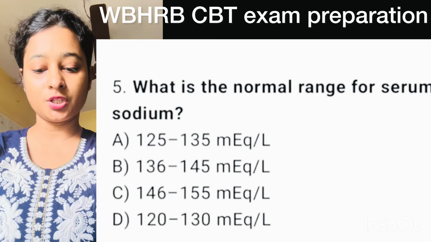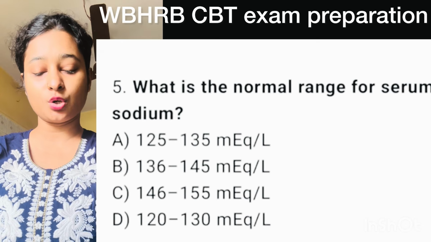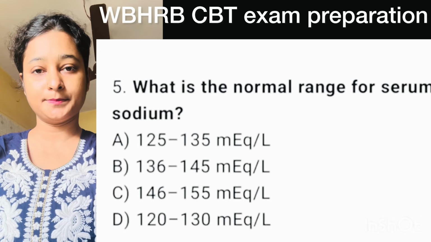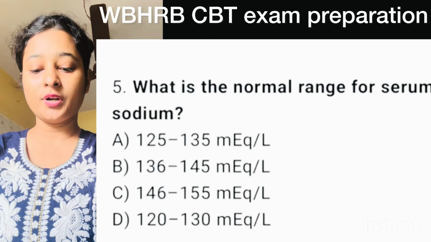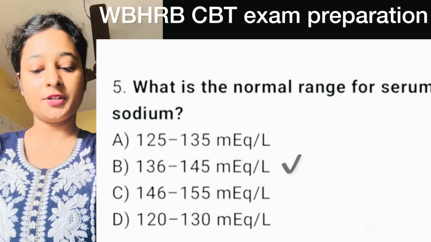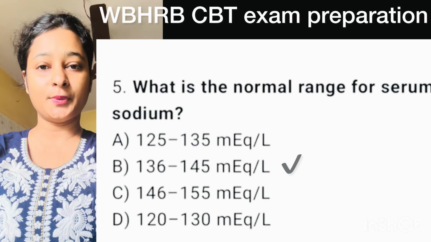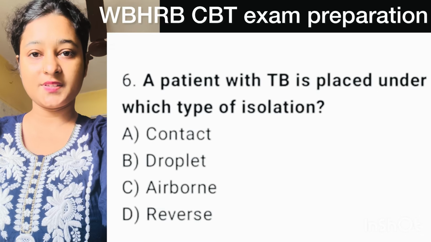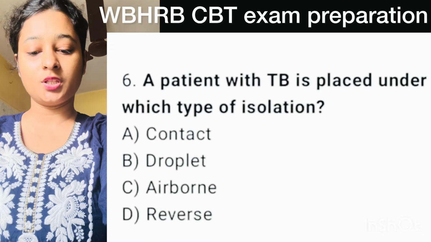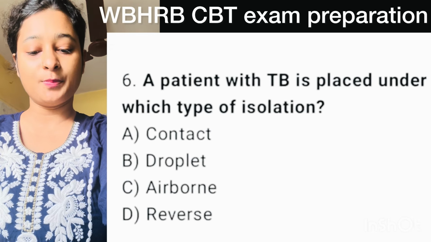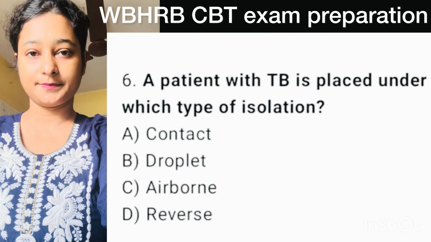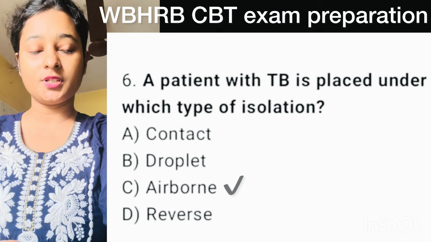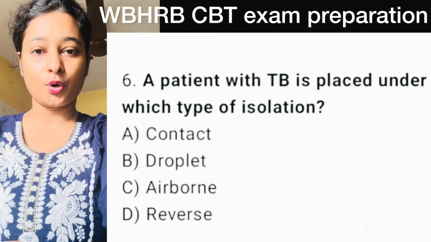Number 5 question. What is the normal range of serum sodium? Here right option is option B, 136 to 145 milliequivalent per liter. Number 6 question. A patient with tuberculosis is placed under which type of isolation? Here correct option is option C, airborne.